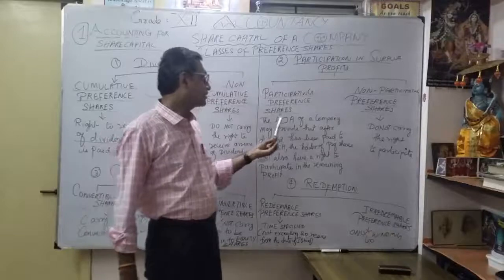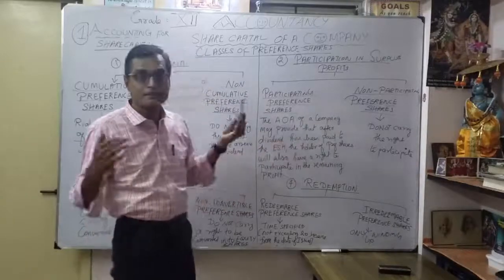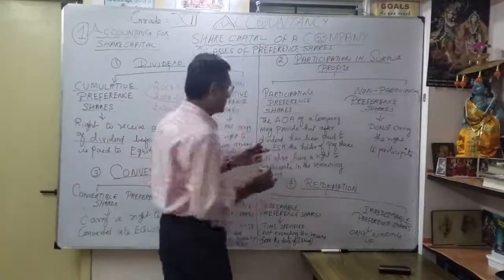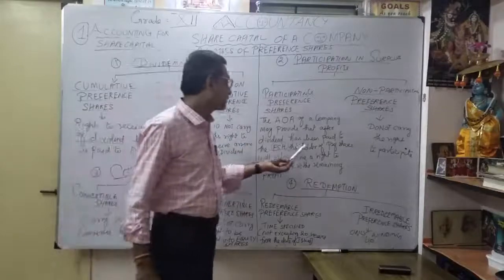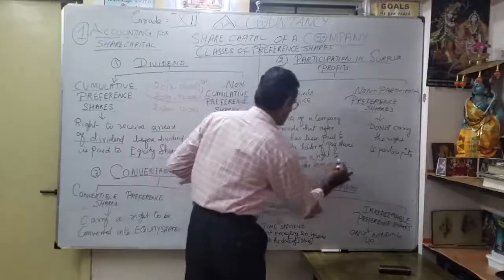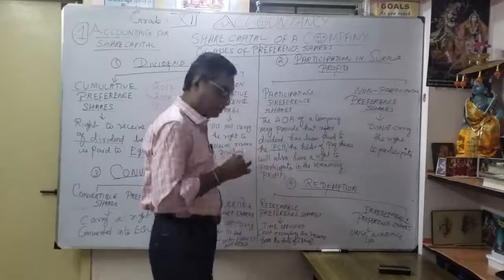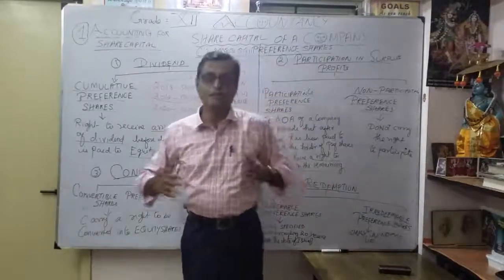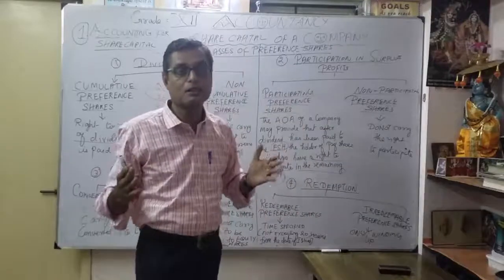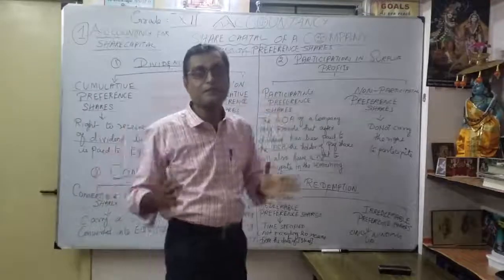Under the articles of association of a company, it may provide that after dividend has been paid to equity shareholders, the holder of preference shares will also have the right to participate in the remaining profit. Even though you distributed dividend or profit to the equity shareholders, any surplus available thereafter, participating preference shares have the right to get that portion.